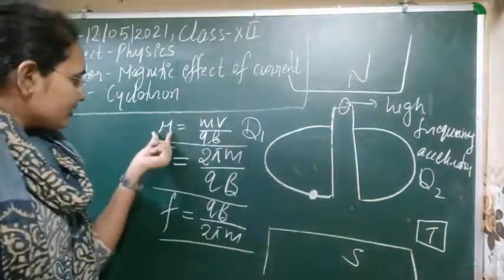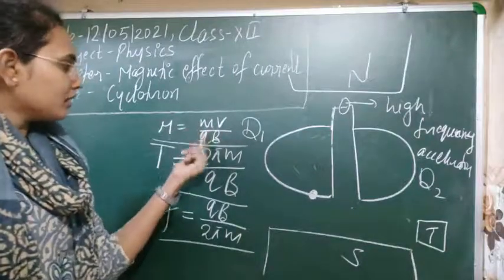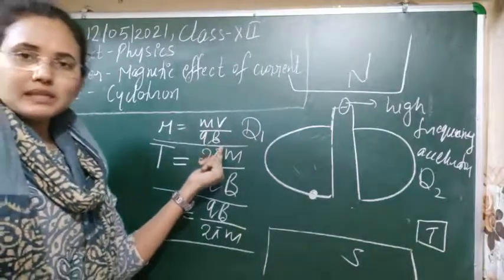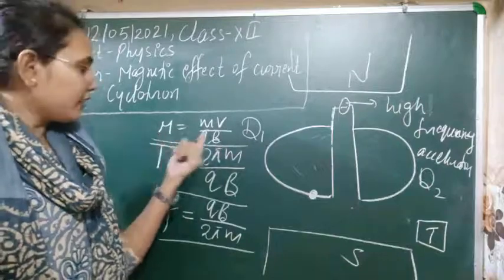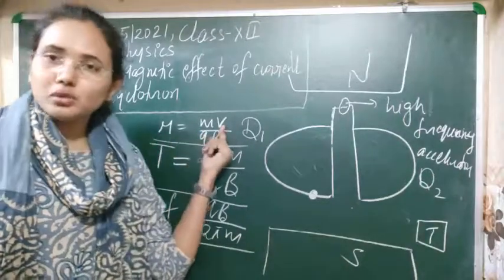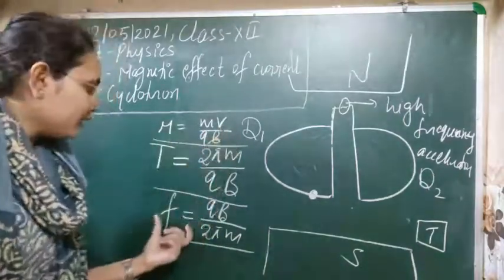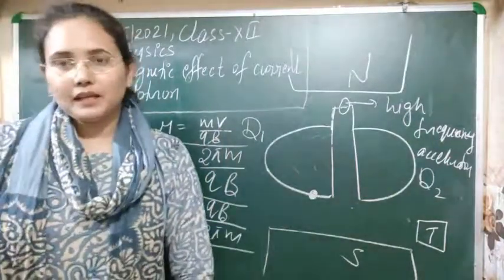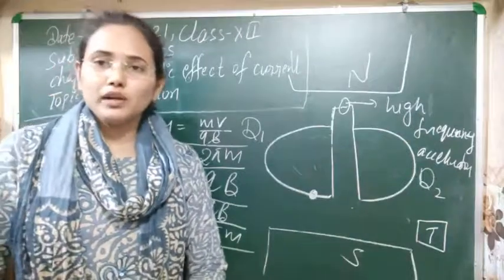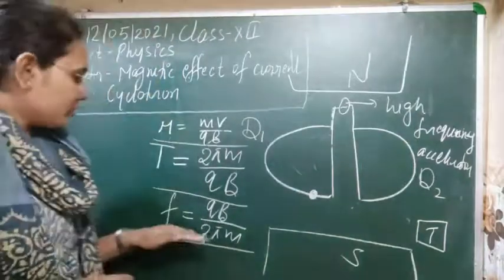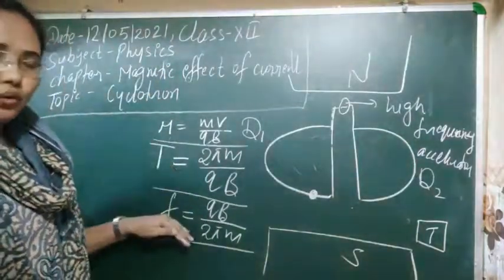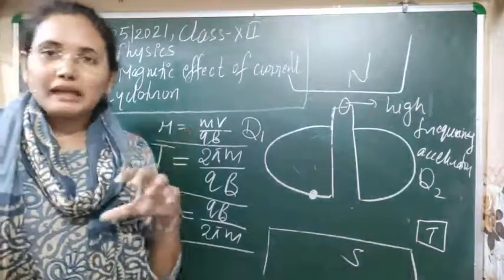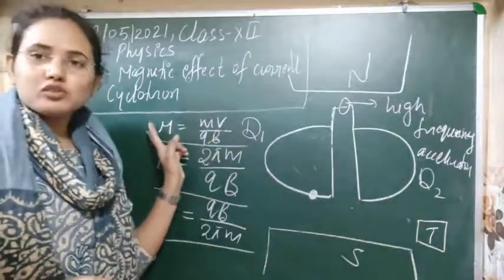So here, as you can see, all these things are constant. It means that whenever the radius changes, the velocity should also change to maintain the frequency or time period, because whatever the radius of the circular orbit, there should not be any change in frequency and time period. It can only be maintained when the velocity also changes with the radius.